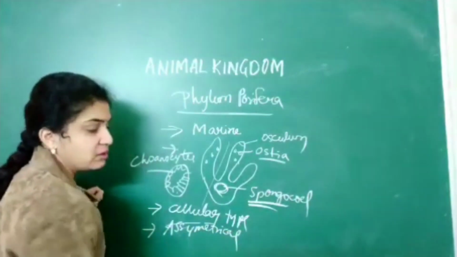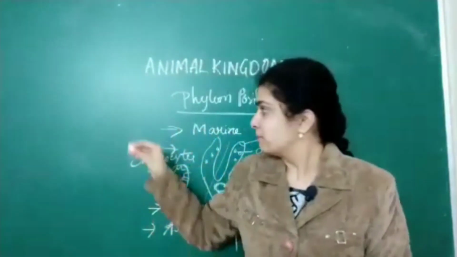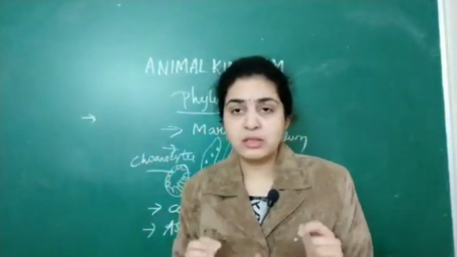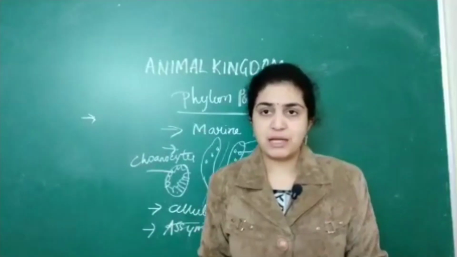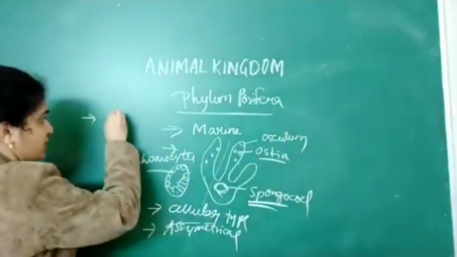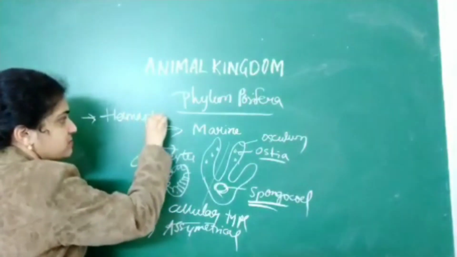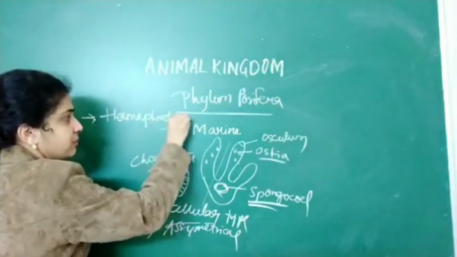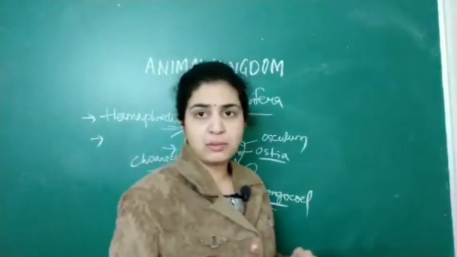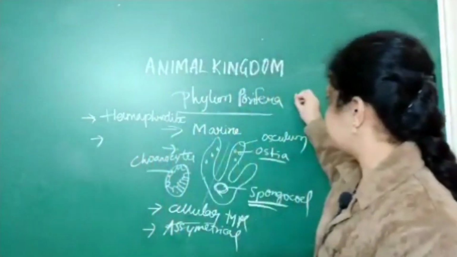Next, we will go to reproduction. These animals are basically hermaphrodites, that is, both male organs as well as female organs are present in the same individual. So that's why they are called hermaphrodites. And they exhibit, I told you an easy way to remember, 3 I's. I means the letter I.